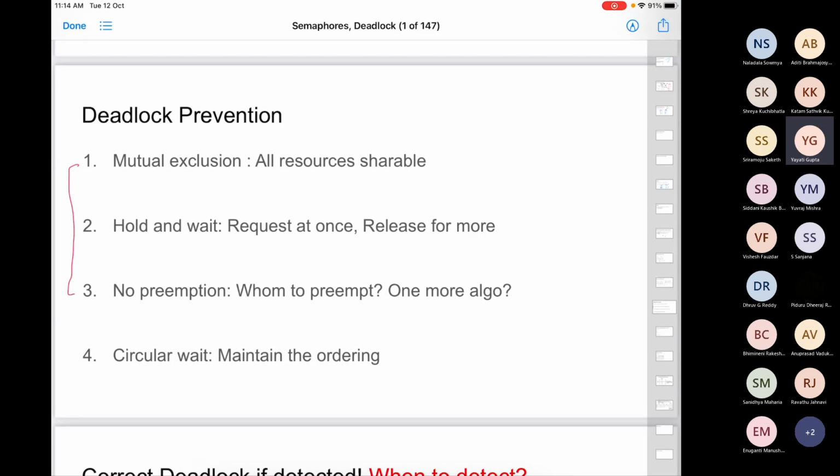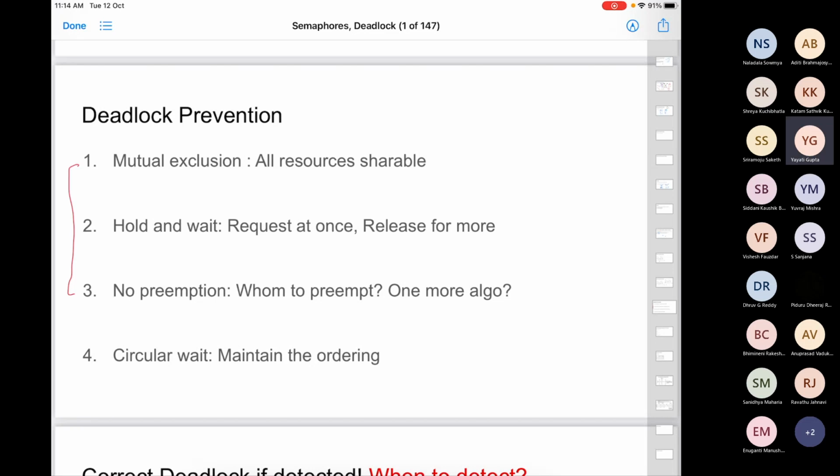Let's say a process runs for 24 hours. During those 24 hours, sometimes it requires a printer, sometimes it requires a scanner, sometimes it requires a disk, sometimes it requires a shared memory. So what essentially I'm saying is you request for all of these at once. I lock all these resources for you. You finish and at the end will release them. Right? So during these 24 hours, no other process which requires any of these resources can execute. So again, it is not efficient.